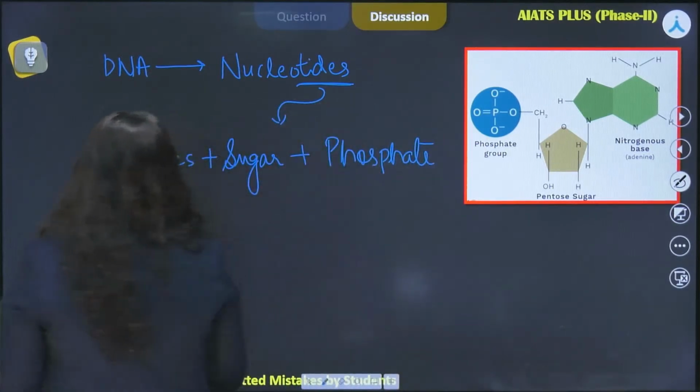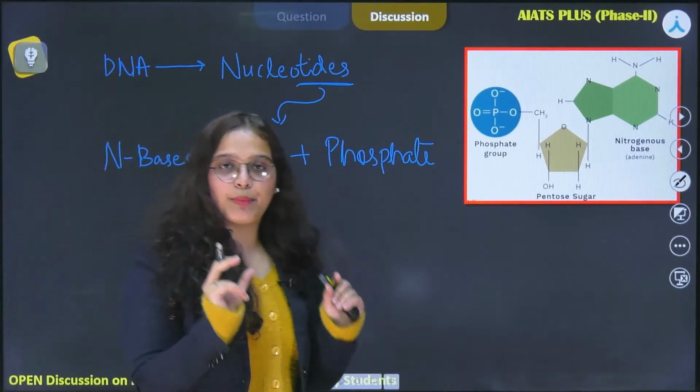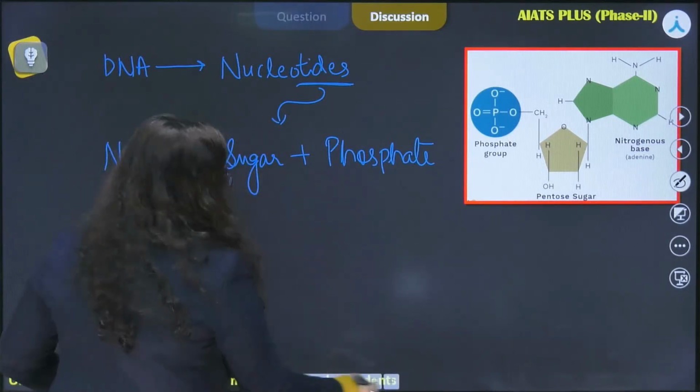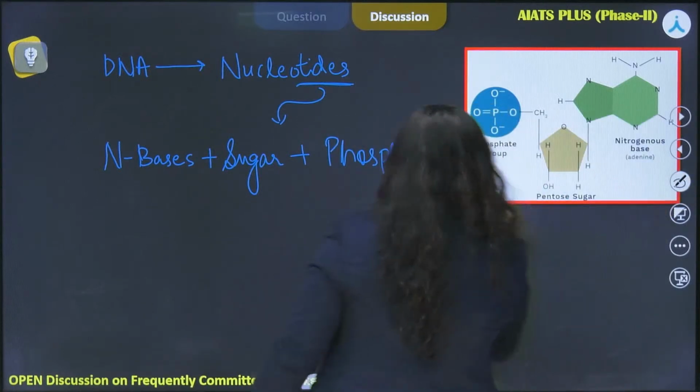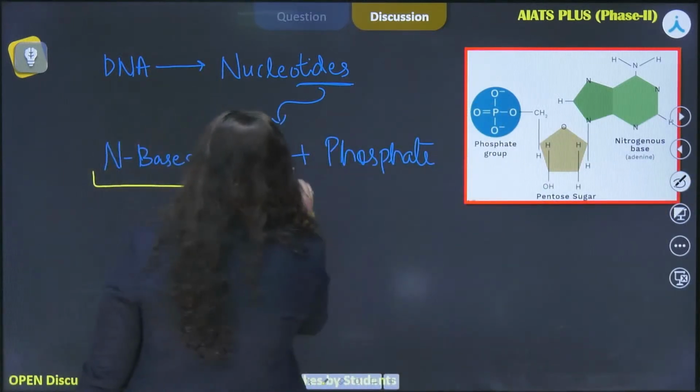So basically the nitrogen base and sugar together are said to be nucleoside.